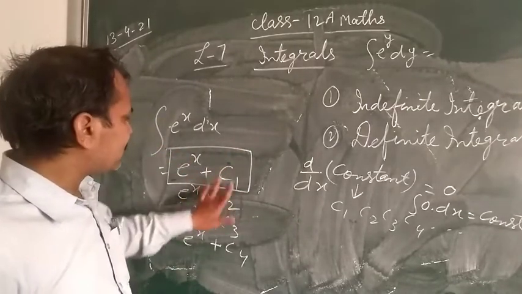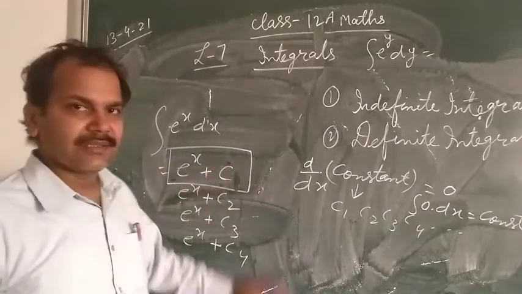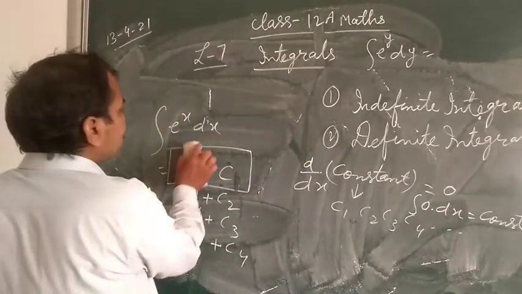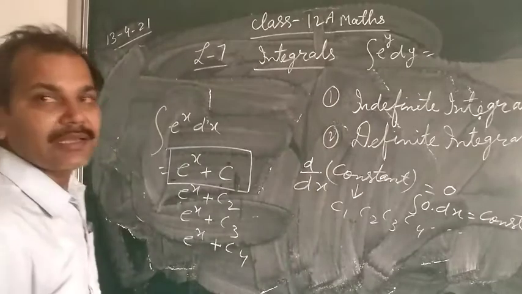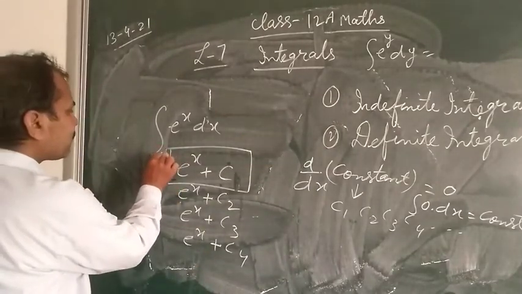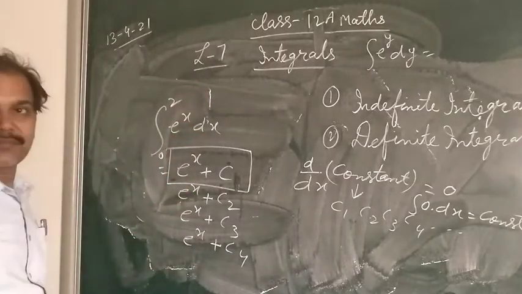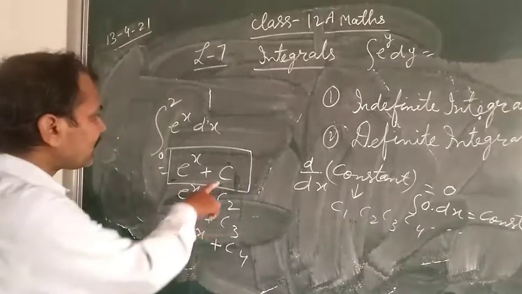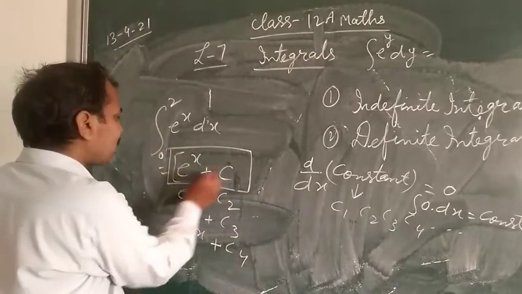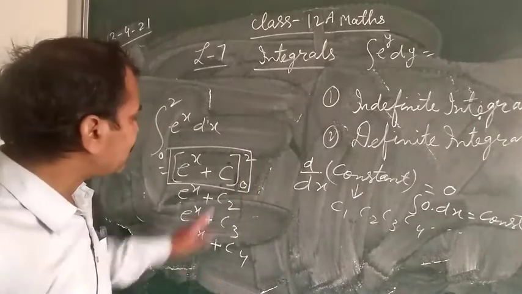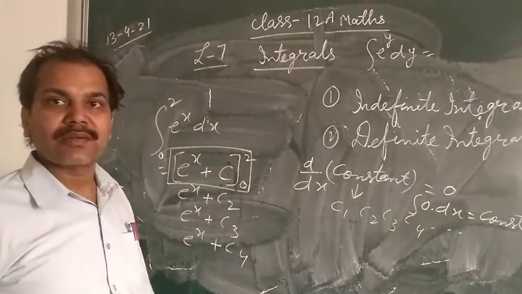And in place of C1, C2, generally we write C. Okay. So this was the first type of integrals, indefinite integral. But if we give limits, suppose 0 to 2, then the constant will come, but due to limits, okay, C will be removed. Clear?